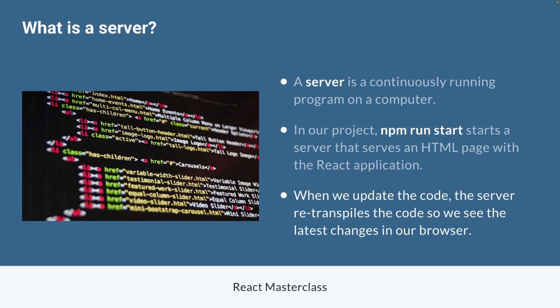And the reason it needs to be continuously running is because the logic in it needs to be executing all the time. So for example, in our project, npm run start starts a server that serves an HTML page in our browser with the React application. And more importantly than that, when we update the code, the server sees our changes, it recognizes them, it's listening for them, so it sees the changes and it retranspiles the code so we see the latest changes in our browser. And we need a server because we need that process to always be running, to always be listening to changes in our code so that it can react and render those changes in the browser.